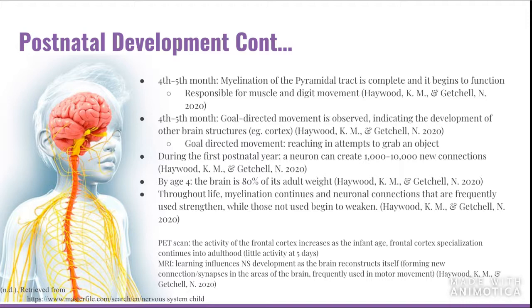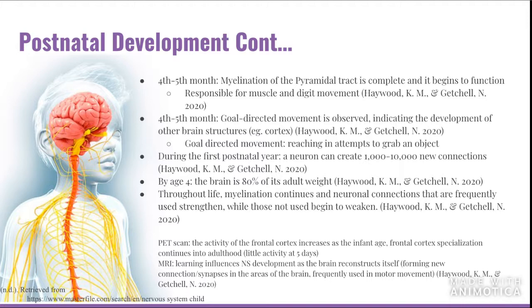After hitting 1 year of age, we can see that neurons are creating a lot of new connections, around 1,000 to 10,000. And that means by the age of 4, the brain is 80% of its adult weight. So all the new connections are adding to its weight.